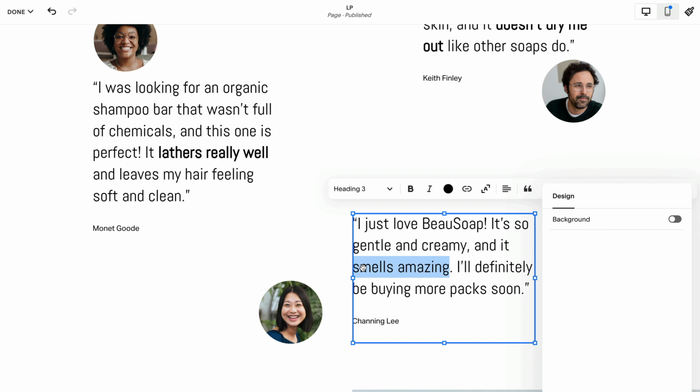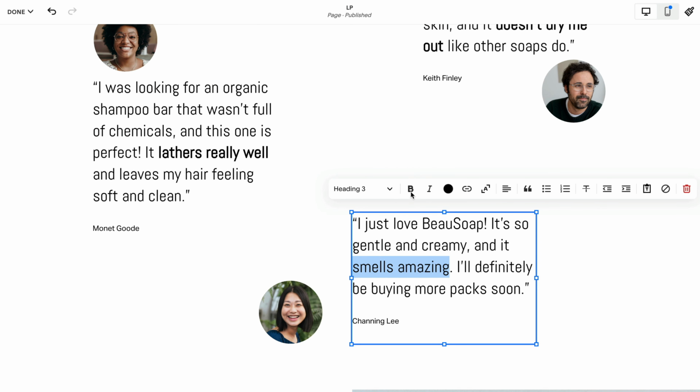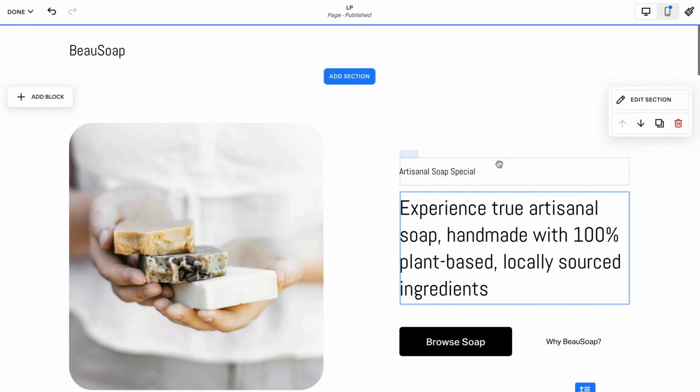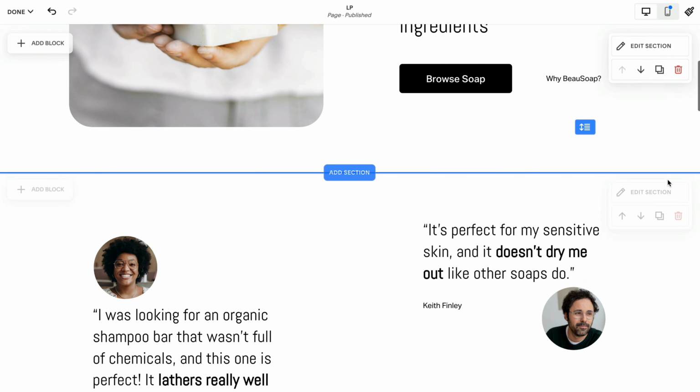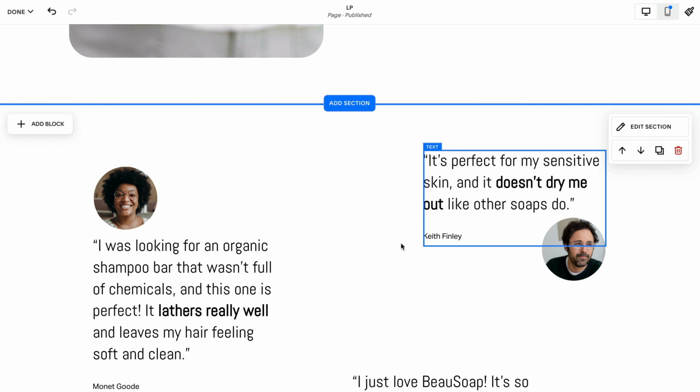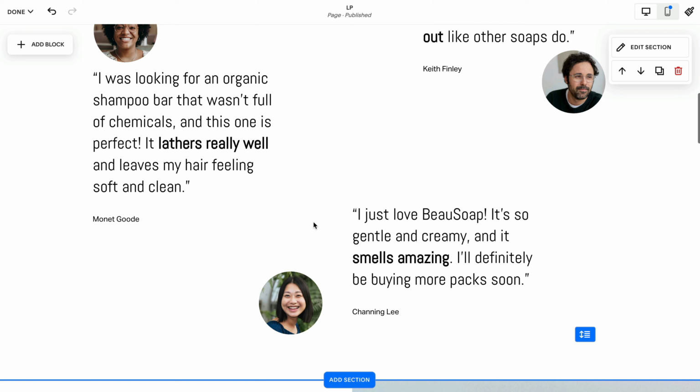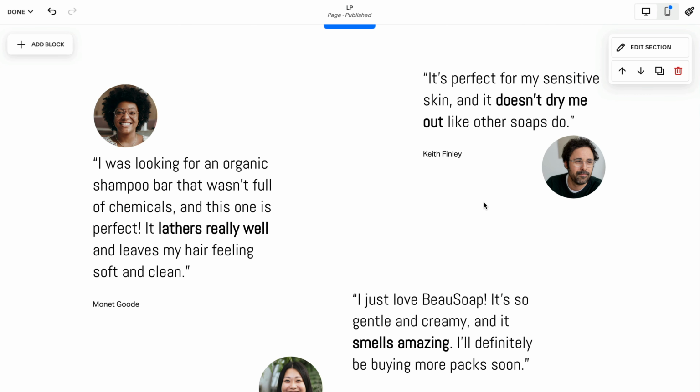So you must just remember that when people are arriving on the landing page, especially on mobile, they're skimming a lot. And let me hit bold here. And what they do is they see a lot of text and a lot of testimonials. And what do they do? They skim. And it says, doesn't dry me out, lathers really well, it smells amazing. This is a good mix.